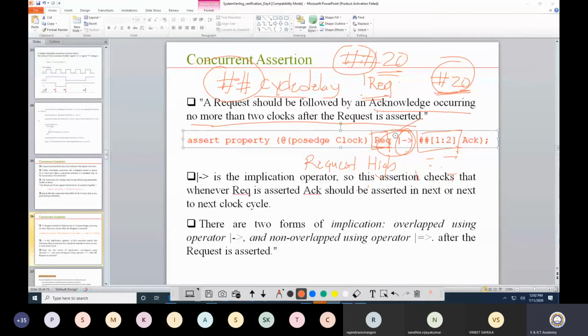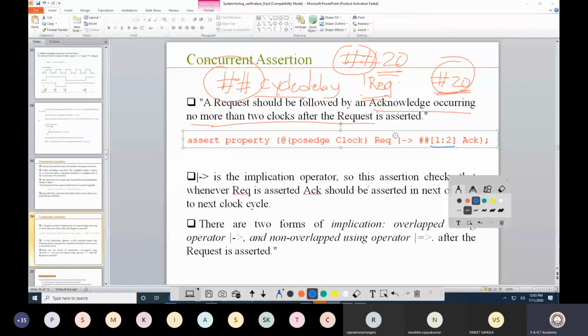So here what I have written, I have written it with 2 hashes. What is the meaning of this? It suggests that I am basically interested in terms of the clock cycle. So this is 1, this is 2. So this is a range that is being defined. This range suggests that I am waiting for 1 clock cycle to 2 clock cycles. So this is simply equal to ##1 and ##2. That means 1 clock cycle and 2 clock cycles. I will wait from 1 clock cycle to 2 clock cycles for acknowledgement to be high.